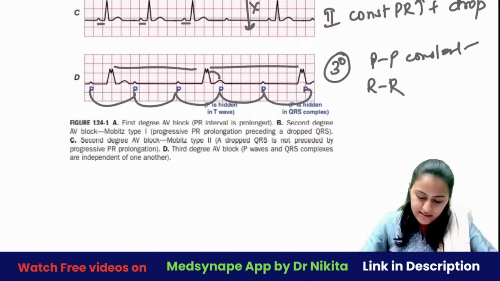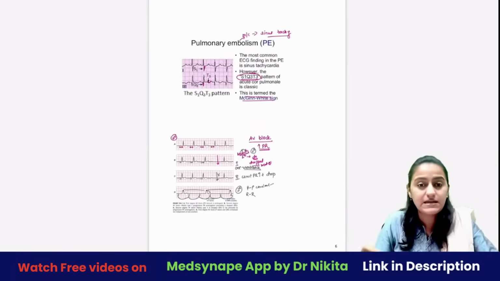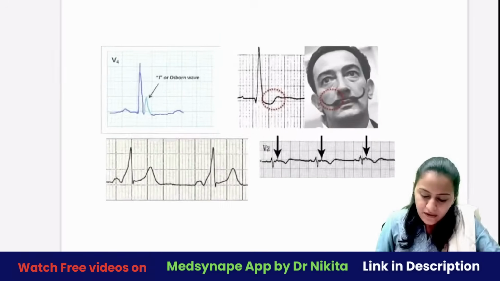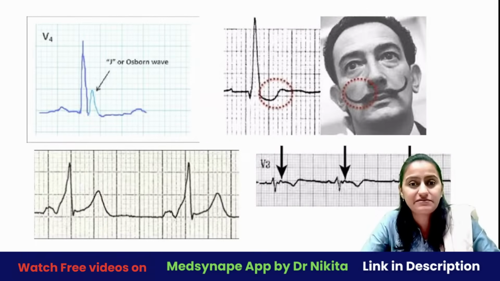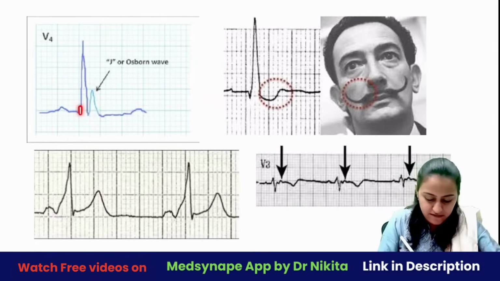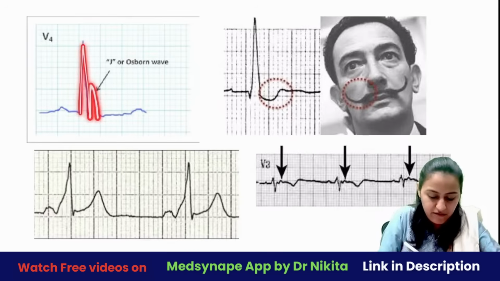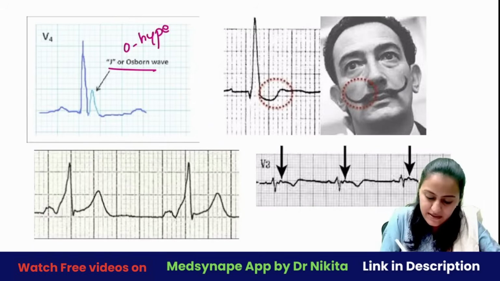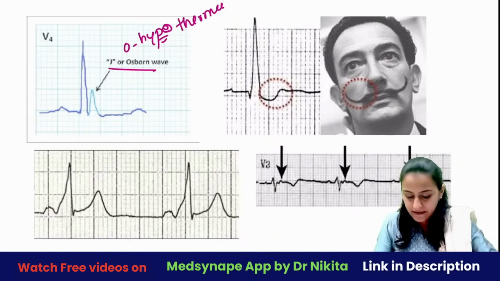Okay, so this is about the AV block that you have here. Going to the next one, coming to some important extra waves that you have in ECG. This is the Osborne wave. Where the QRS ends, there is another wave coming. So at the J point, Osborne, O, remember, is seen in hypothermia. Okay, it is seen in hypothermia.